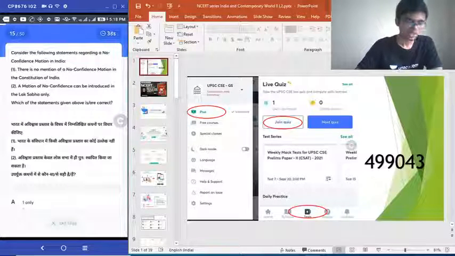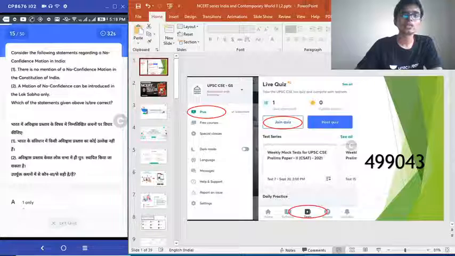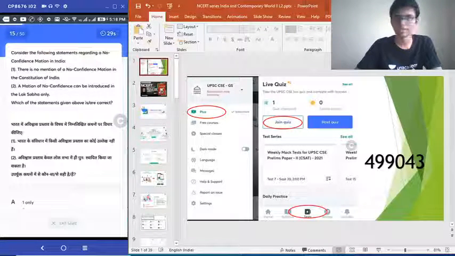Question 15. Consider the following statements regarding non-confidence motion in India. Number 1. There is no mention of non-confidence motion in the Constitution of India. Number 2. A motion of no confidence can be introduced in the Lok Sabha only. Which of the statements given above is or are correct?